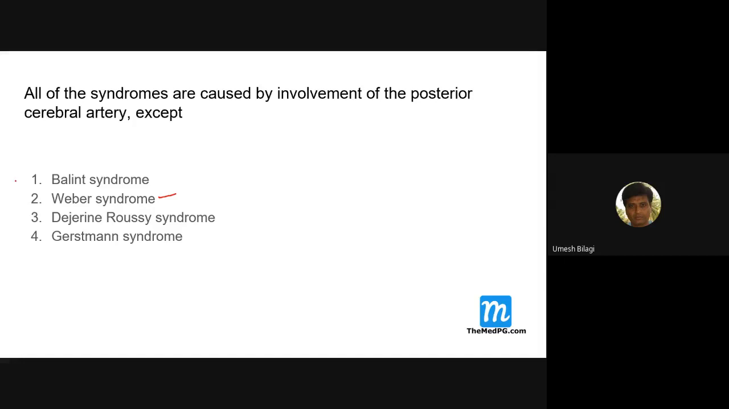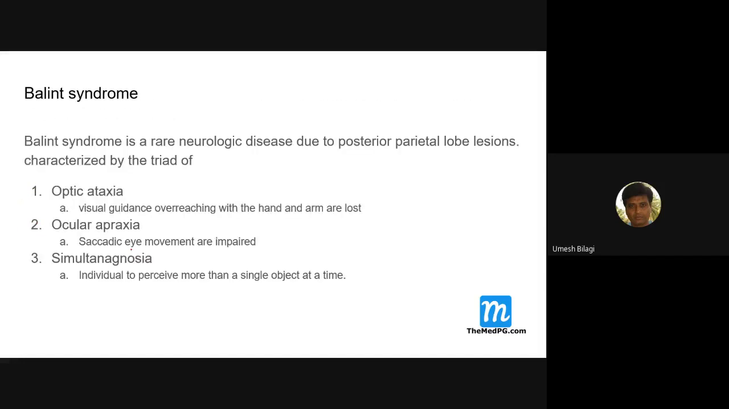So, we'll discuss all the syndromes one by one now. Balint syndrome is a rare thing, of course. They are fond of asking rare things sometimes. It is due to posterior parietal lobe lesions, characterized by optic ataxia.